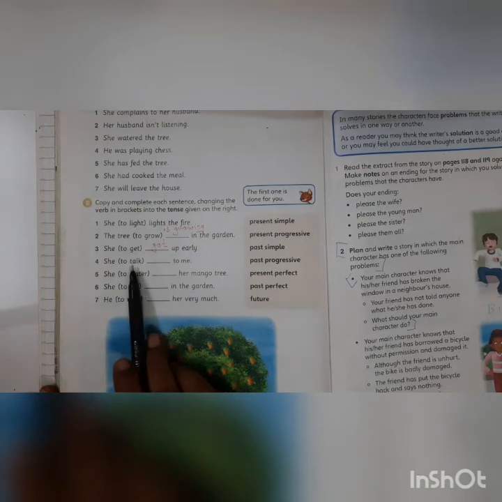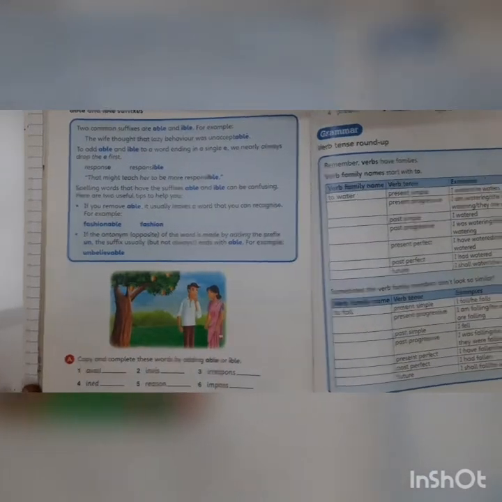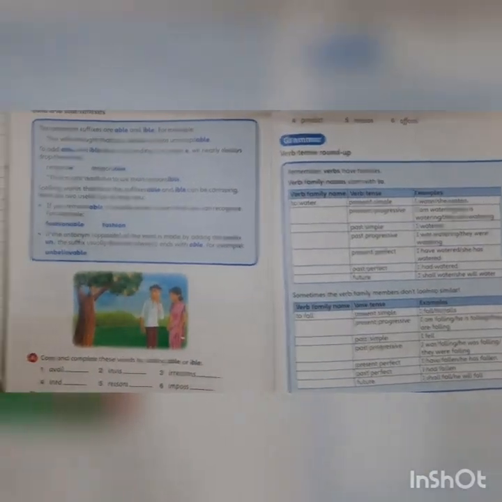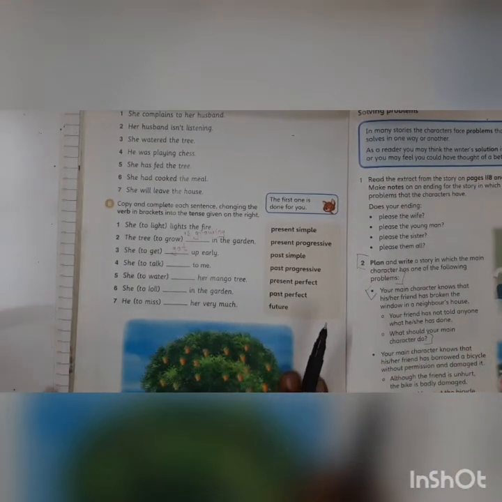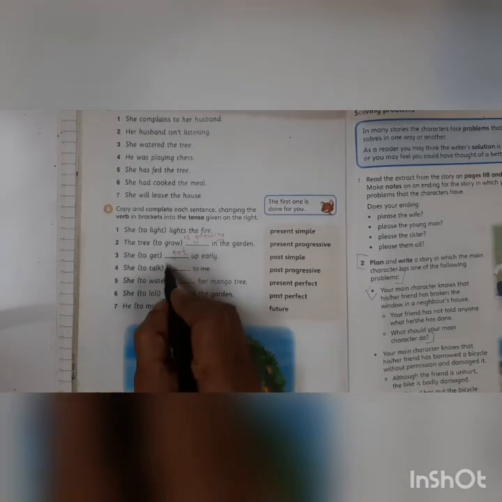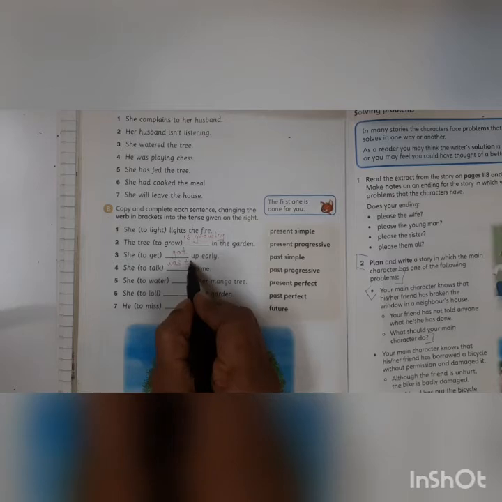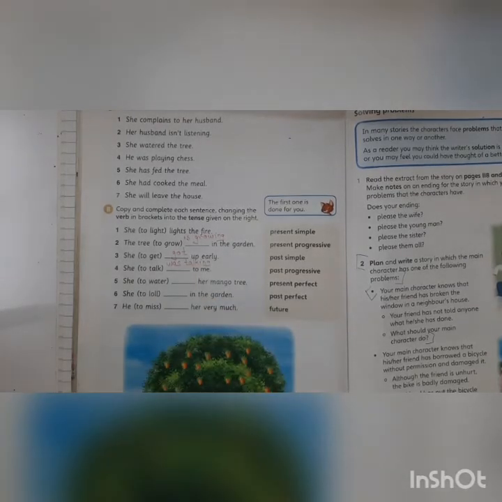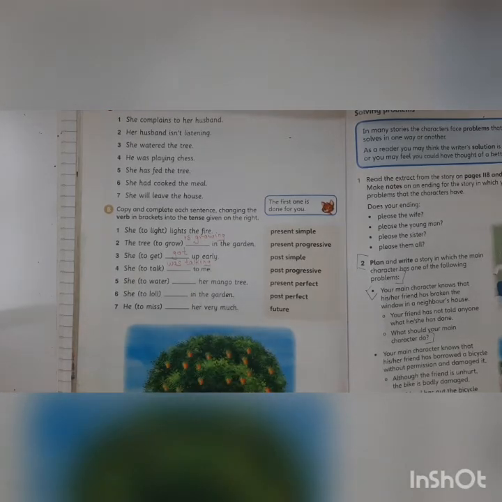Look here. The verb family name is to talk. And we have to make it past progressive. Look at the table over here. Come on, now tell me. Past progressive. What will it be? She was. And then talk will be what? Talking. Right? So children, I think you could do this. So do the remaining. You could do that.